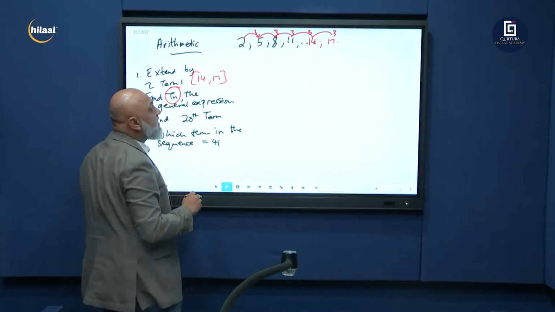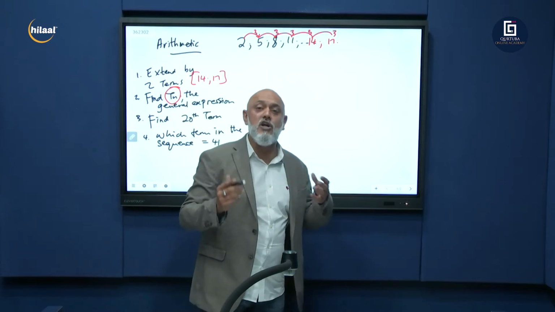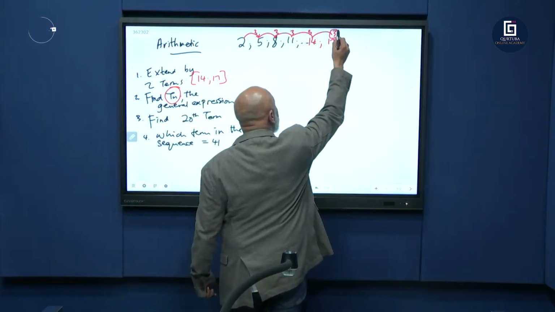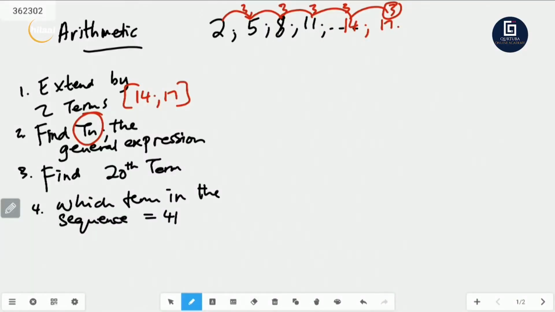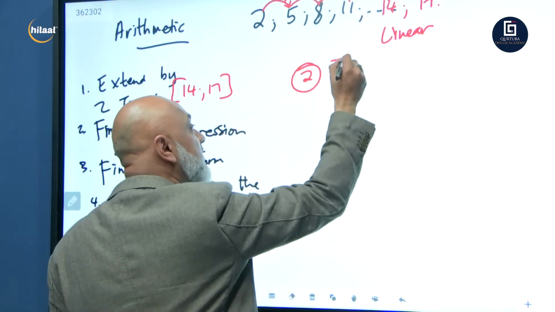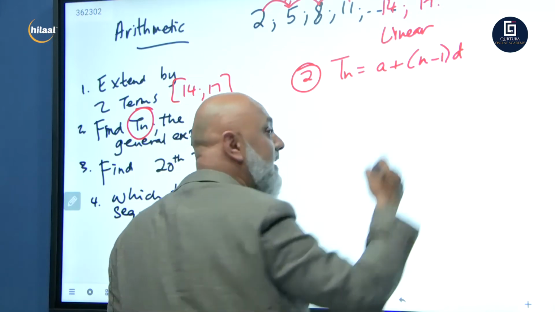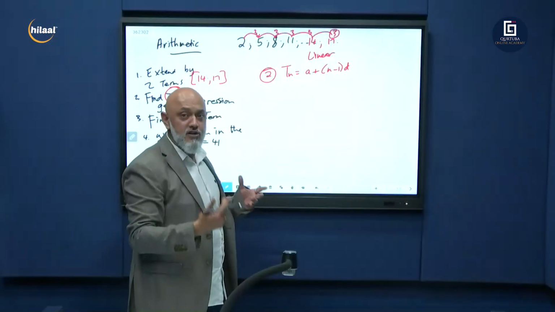Find Tn, the general expression. Now, the minute it has a common difference, guys, the minute it has a common difference of 3, we know that it is linear. And what is the formula for linear? So we're answering question number 2. Tn equals a plus n minus 1 times d. That's your formula. That's your general formula.